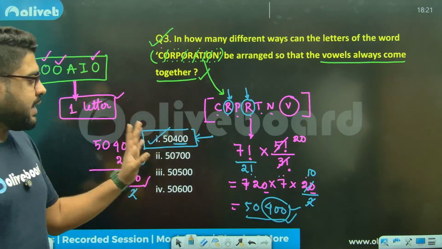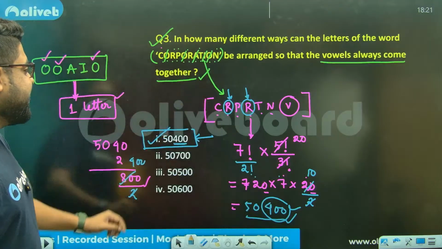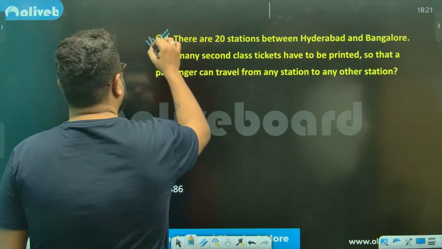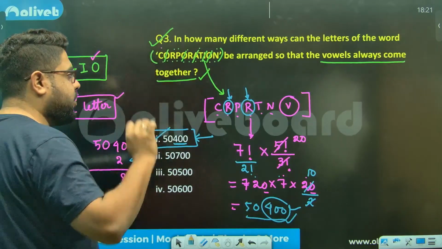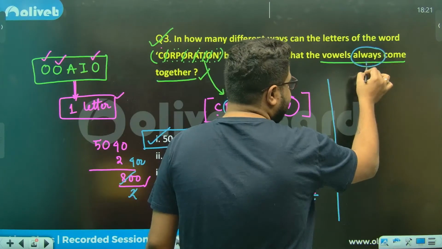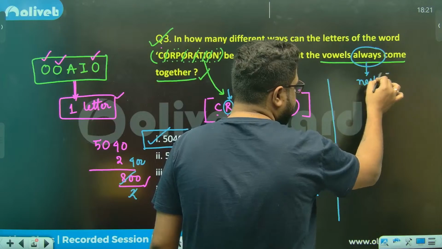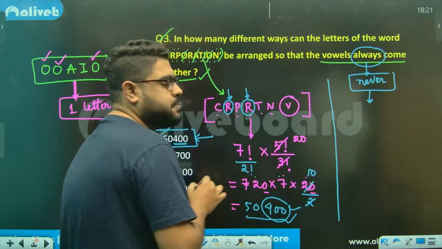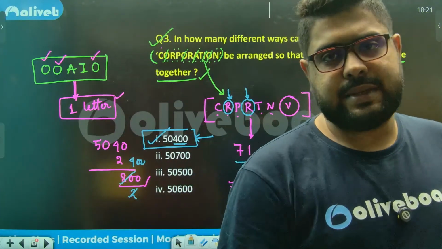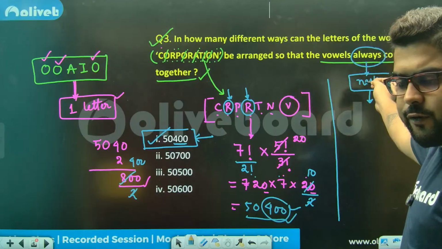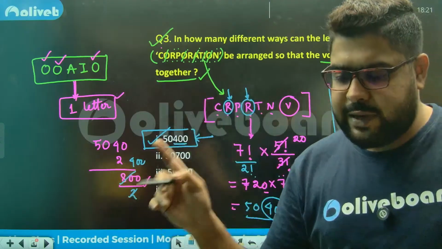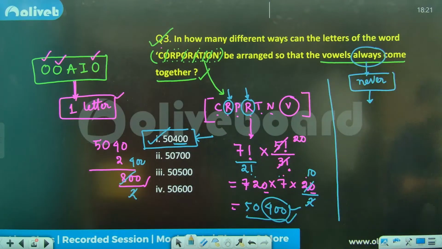Clear, everyone? No, my typist has not made any error, I made the error. Simple question. Let's move on to some other type. One more thing before I move on: can anyone tell me the answer if, instead of always, I ask you vowels never come together? Only thing I've changed is instead of always, I've asked never. What will be the answer in that case?